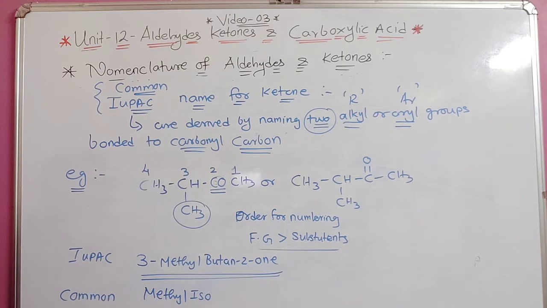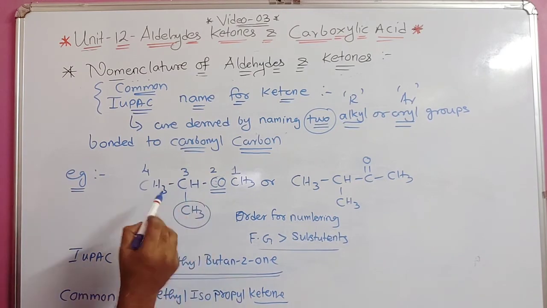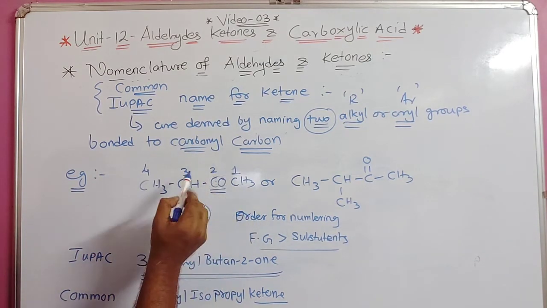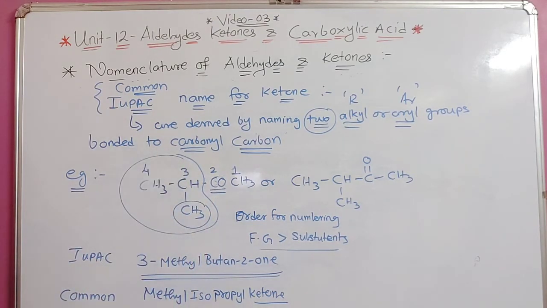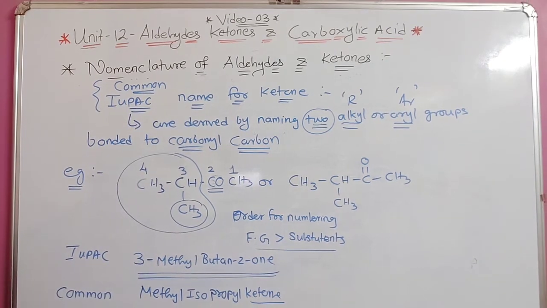So iso, what is the word? Methyl isopropyl ketone. The word ketone we use for common name. Isopropyl means which part? This is the part that we call isopropyl. Understood? 3 carbons and isopropyl. You can see this in your 11th textbook, part 2 textbook, and you will come to know what an isopropyl group is. Understood this part? So this is the name for this. Now I will give one more example.